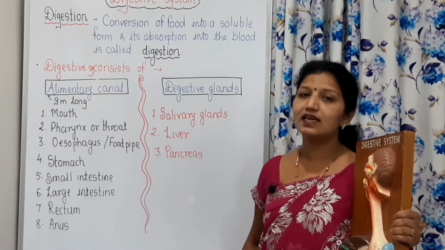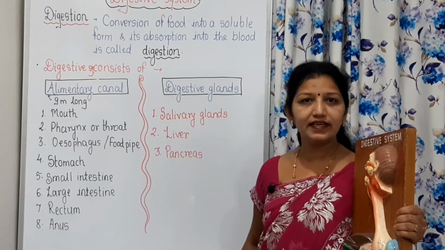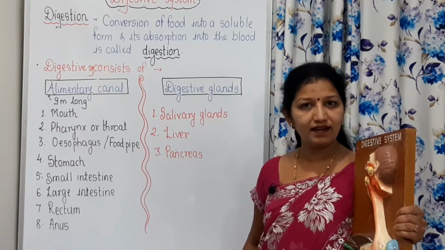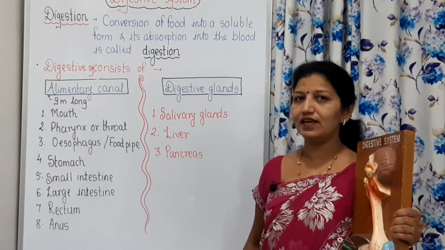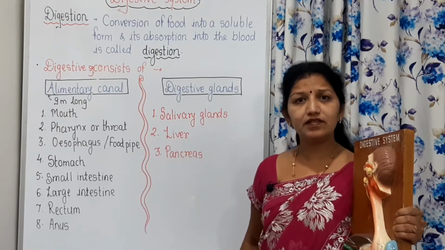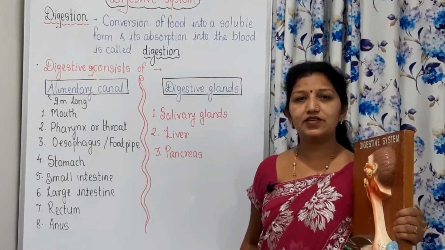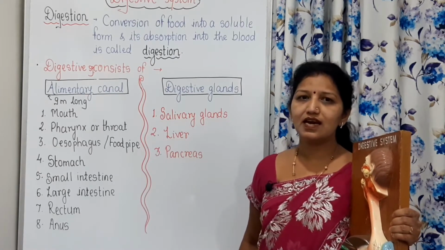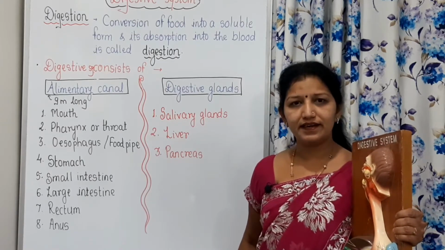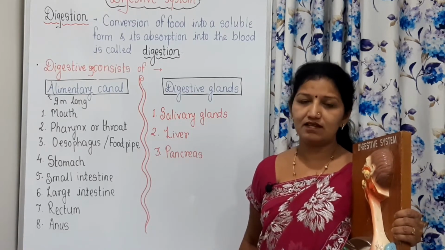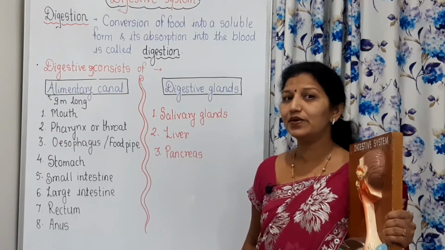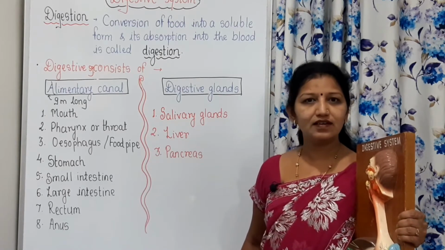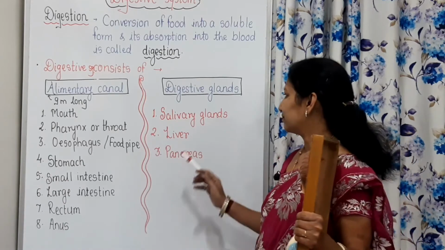Saliva contains an enzyme called ptyalin, or salivary amylase. It converts starch into maltose. Starch is a polysaccharide. A complex substance is converted into a simple one. Polysaccharide is converted into a monosaccharide called maltose.